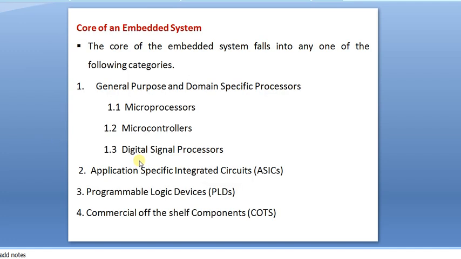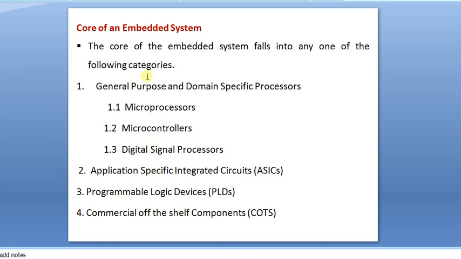Here, what is the core of an embedded system? This is the part of the system core. Already we discussed, this is the main master brain of the system, which contains a single chip. So the core of an embedded system falls into any one of the following categories: general purpose or domain specific processors, application specific integrated circuits, programmable logic devices, and commercial off-the-shelf components.